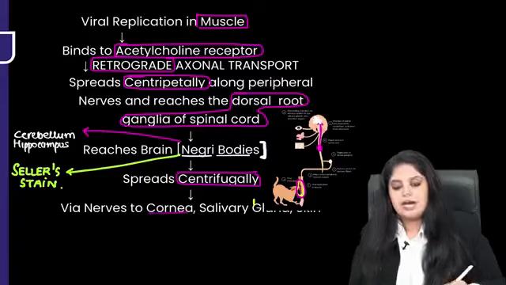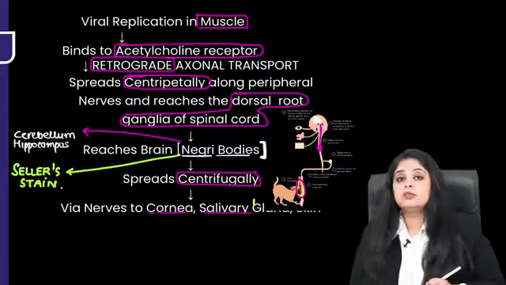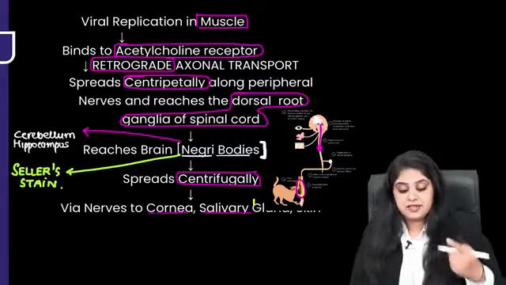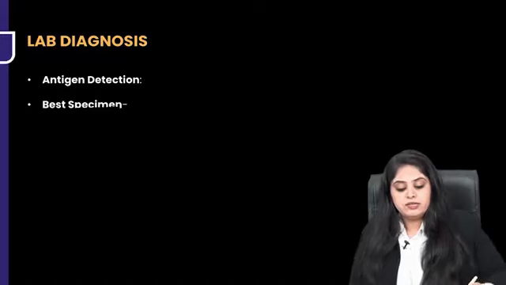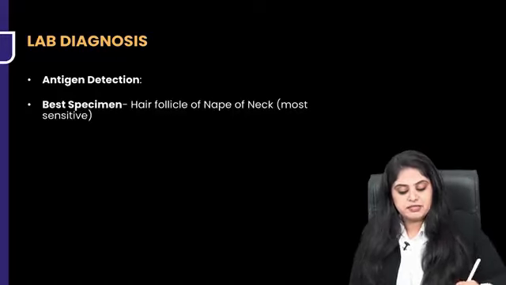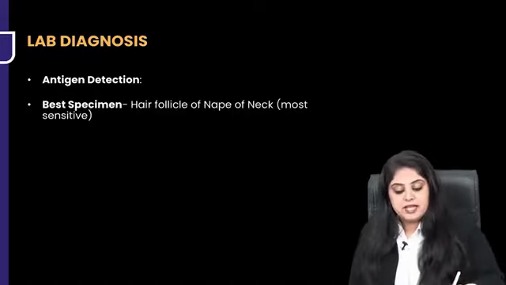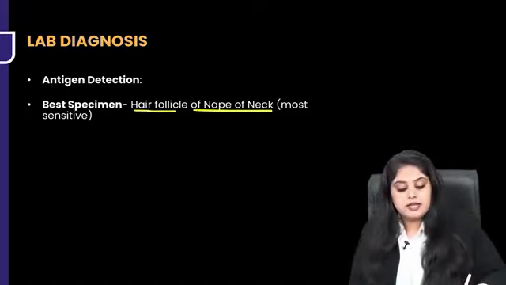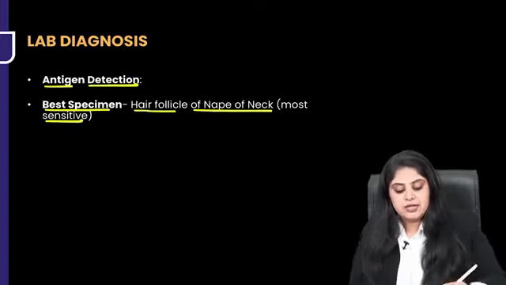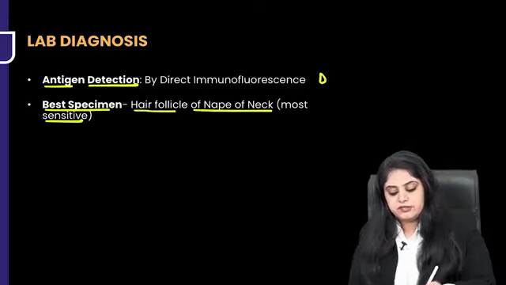That is, it can go to the eyes, the salivary gland. It can go to the skin. That is why after a while, if I ask you how do you want to do the diagnosis, you will say that for doing the diagnosis, the best specimen that we can take is the hair follicle at the nape of the neck. At the nape of the neck, the hair follicle is the best specimen. And how do you do antigen detection? By direct immunofluorescence, DIF.